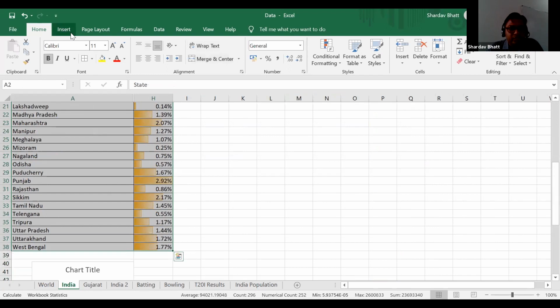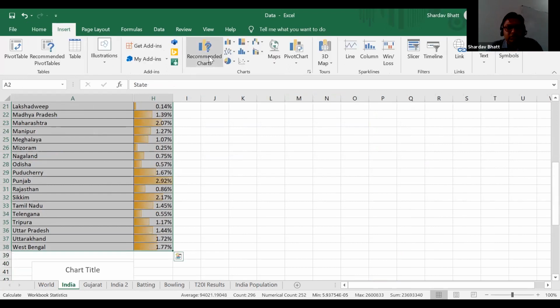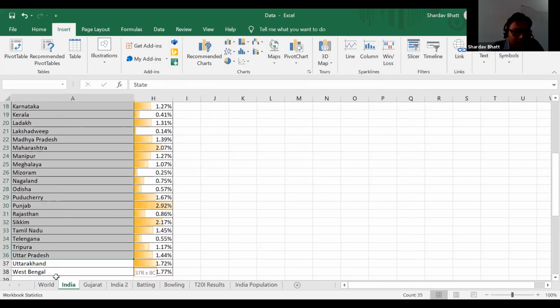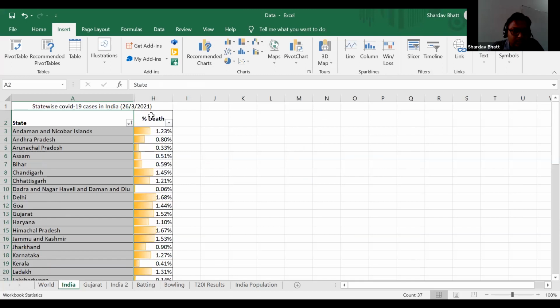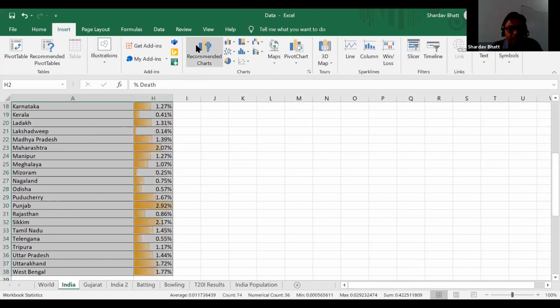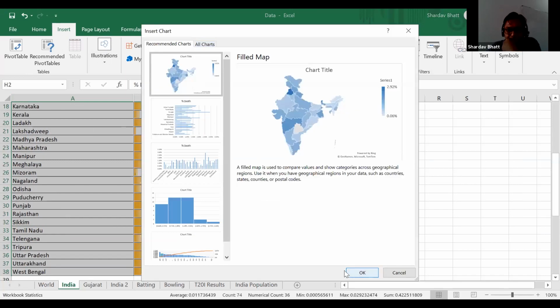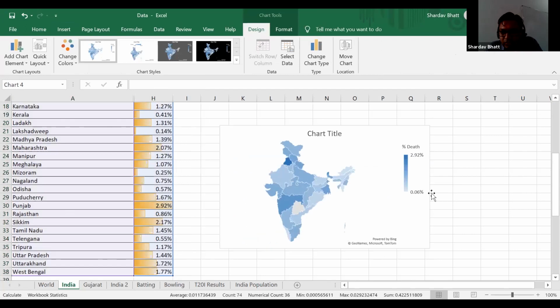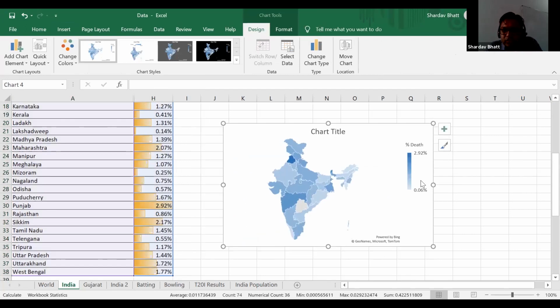So insert, recommend chart. So India, actually I have hidden the cases, so therefore it is not occurring. Yeah, there it is. So you can see the scale is from 0.06 percentage to 2.92 percentage.